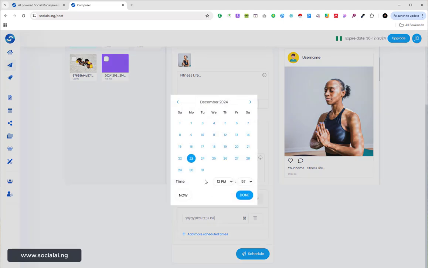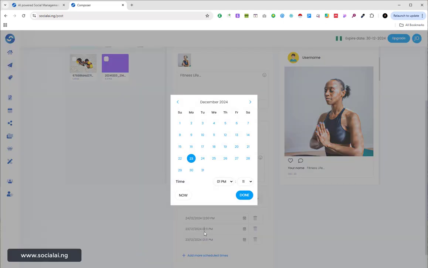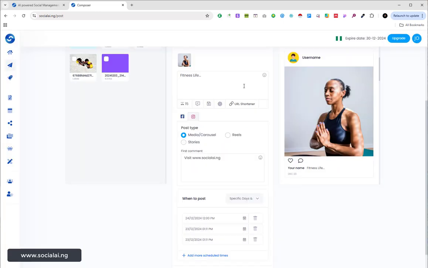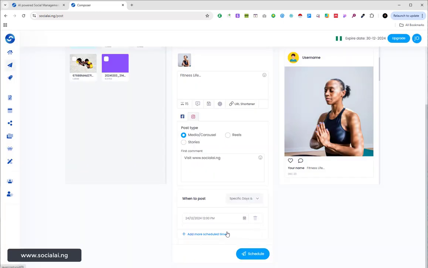right? So this one, let me say I want to post by 24th by 12 p.m. right? All I just need to do is to set it and click on done, right? If I want to add more schedule time to it, I can also do that as well, right? If I want it to still repost on 25th, I can do that as well. So after I'm done with that, all I just need to do is to click on this button called schedule,